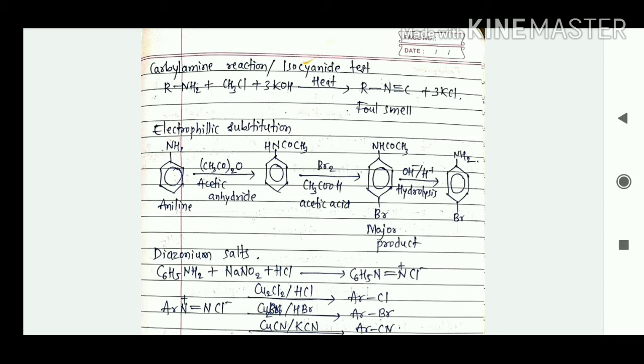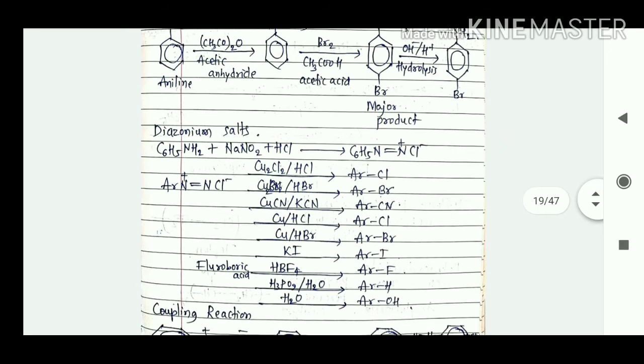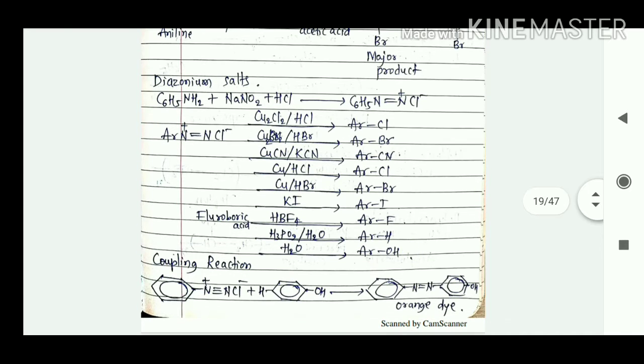Then we'll consider the diazonium salts. This aniline in the presence of sodium nitrite and HCl, that is NaNO2 plus HCl at 0 to 5 degrees Celsius, here we're going to get the diazonium salt, C6H5N double bond N+ Cl-. So this is the diazonium salt.